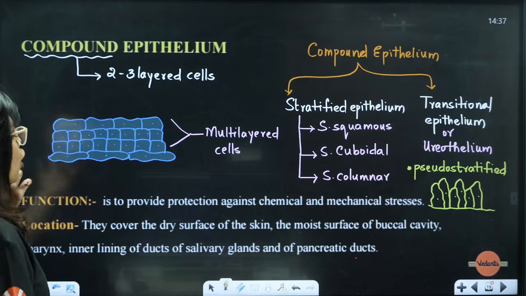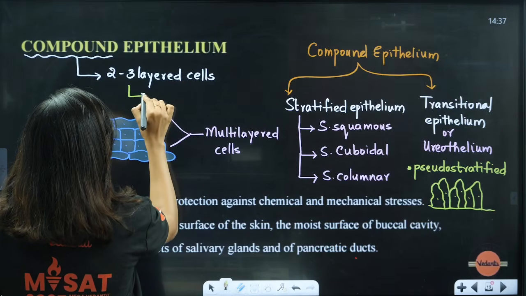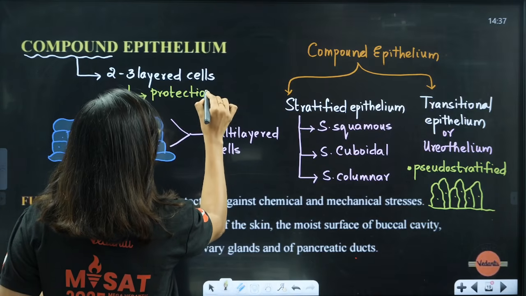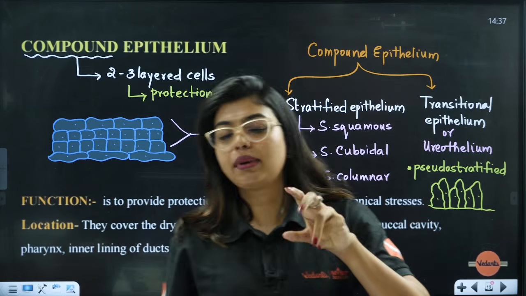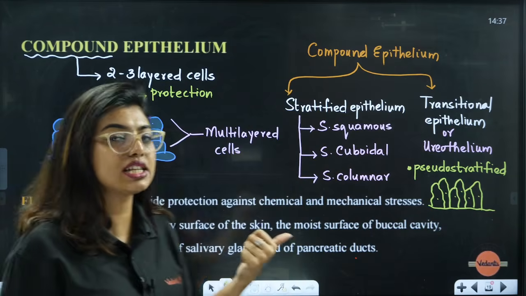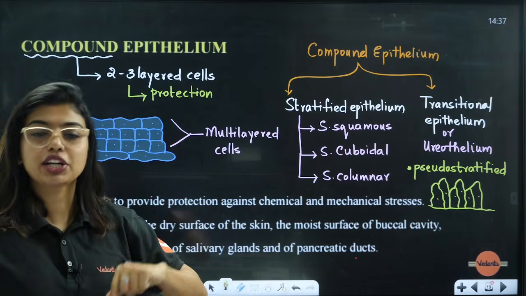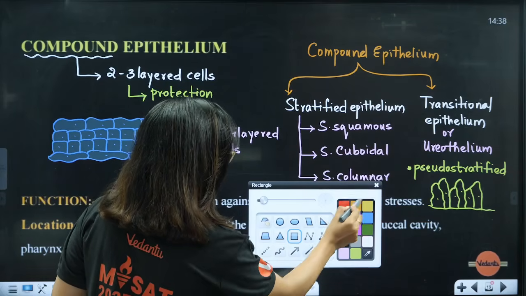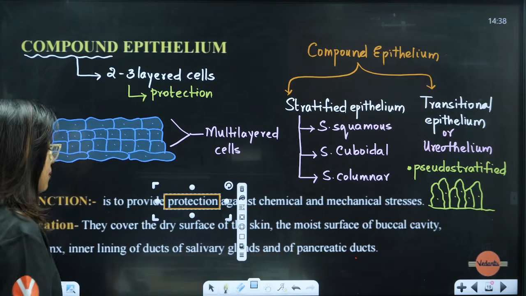Now, compound epithelium function, students. Since I told you there are 2 to 3 layers, I will use it mainly for protection. Imagine I have only one security guard. Imagine I have 2-3 security guards. I will definitely use them for protection, because it becomes easier, more people to protect me. So here I will use 2 to 3 layers for protection instead of using simple. It provides protection against chemical and mechanical stress.